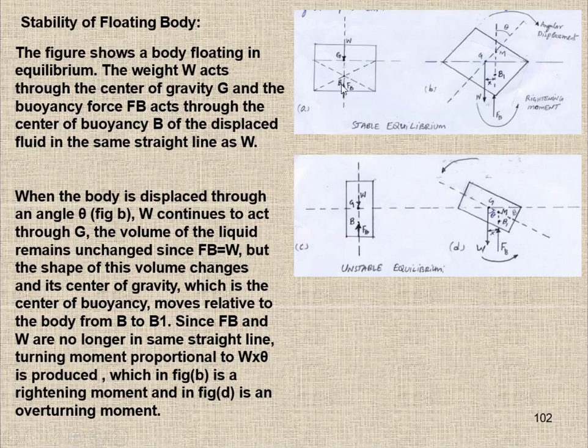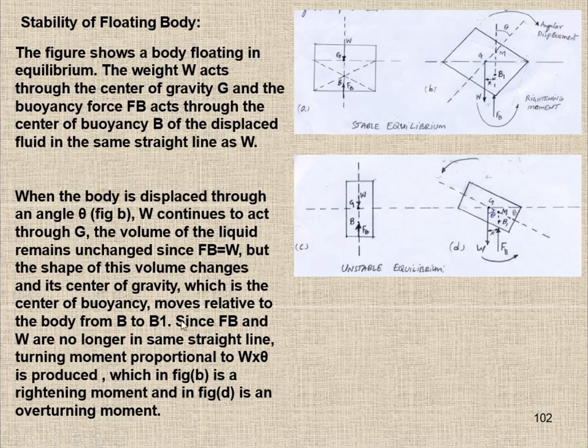In case of the rectangle, this was the center of buoyancy, but in case of the triangle, we don't know exactly the position of the center of buoyancy. But the center of buoyancy shifted from point B, because this was the point B initially, so it shifted from B to B dash or B1.